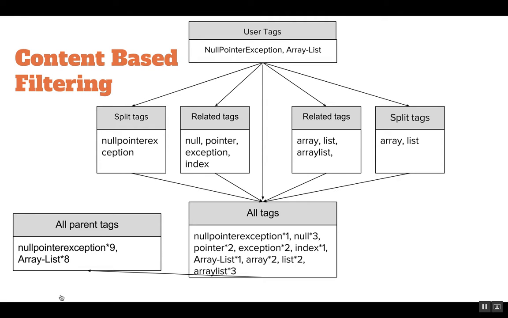So if you look at it, the all tags found would be, say, null pointer 1 time, null 3 times, arrays 2 times, ArrayList one time. But if you look at the parent tags, the parent topic score that you get is very relevant to null pointer exception, ArrayList. So we can essentially use this along with the other question set to say that, hey, this question is really fitting this topic, and another question also really is fitting this topic.